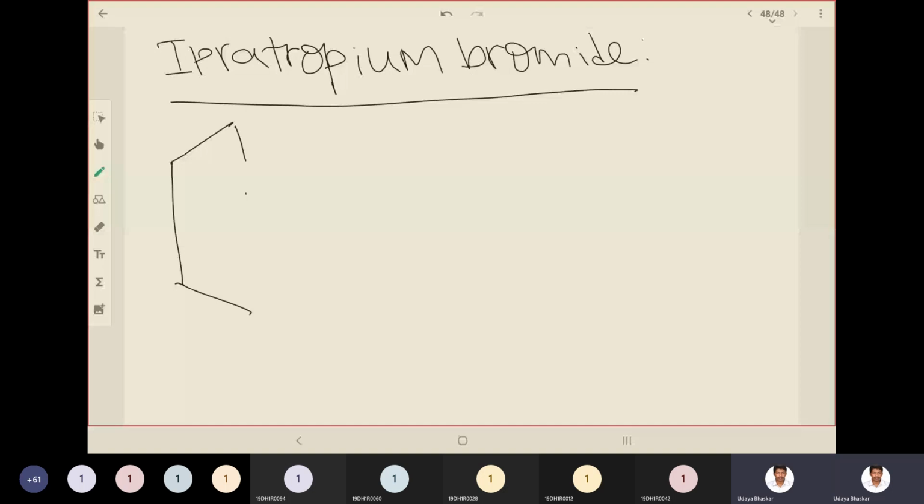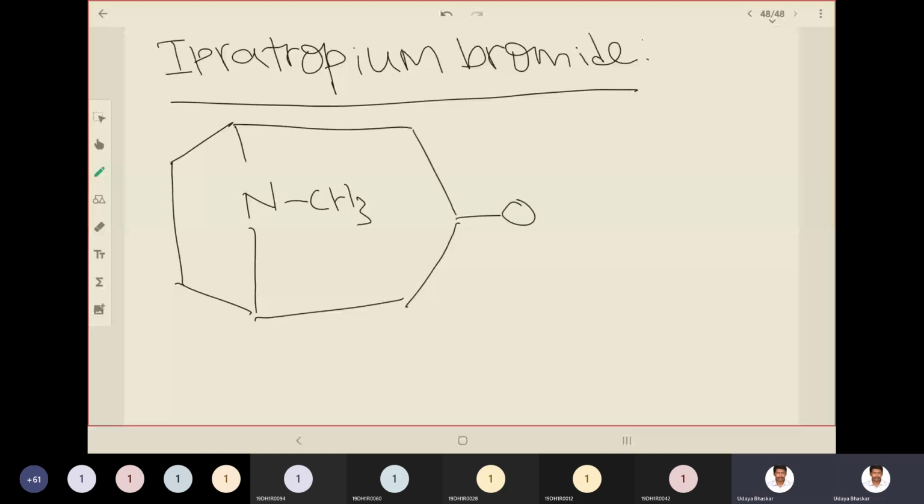N-methyl. This is the tropane ring. O, C double bond O, CH, CH2OH. Okay, this is the structure of atropine.